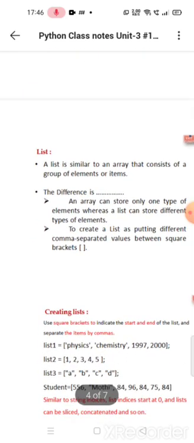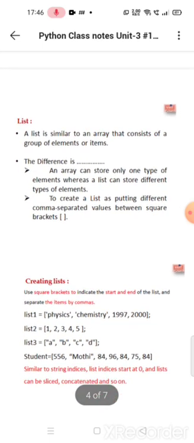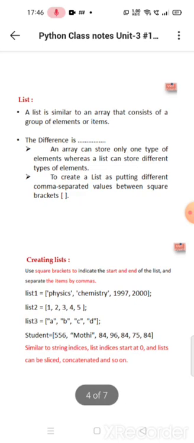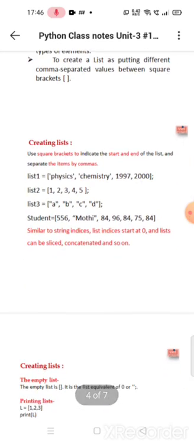List. A list is similar to an array that consists of a group of elements or items. The difference is an array can store only one type of elements, whereas a list can store different types of elements. To create a list, put different comma separated values between square brackets. Creating list. Use square brackets to indicate the start and end of the list and separate the items by commas. I am taking list1 as an example: physics, chemistry, 1997 and 2000.